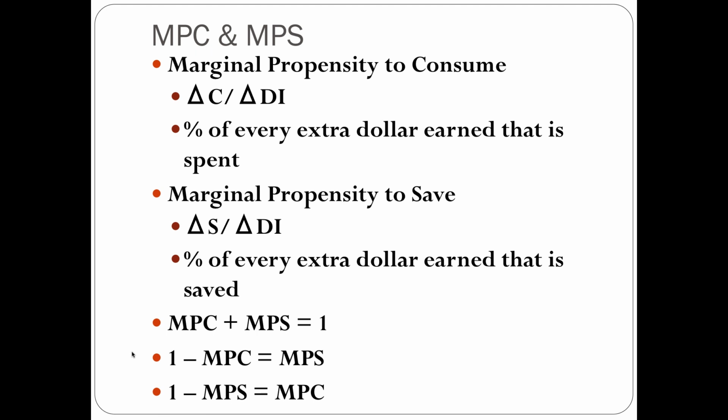Let's say you save 20 cents of every dollar. Your marginal propensity to save is going to be 0.2. And once you know your marginal propensity to save, you can easily figure out your marginal propensity to consume at that point. It's going to be 0.8. 0.8 plus 0.2 is equal to $1, or is equal to 1.